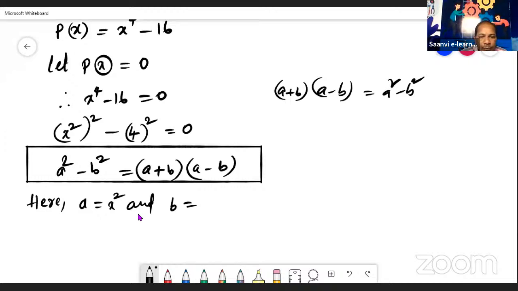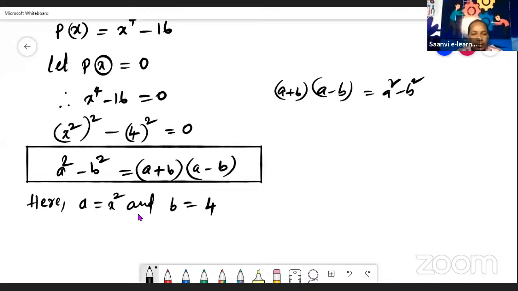Here b square means 4 square. We need only b. 4 square means b value is 4. It means a and b values we should take only from inside the bracket. So a value is x square and b value is 4.